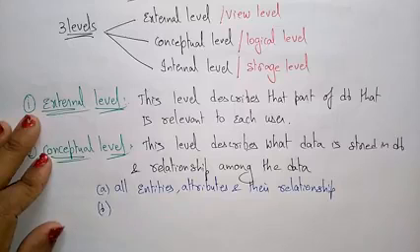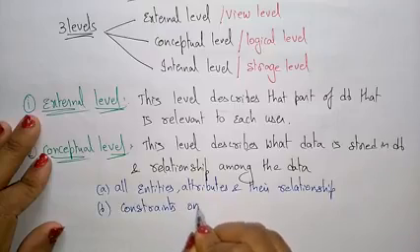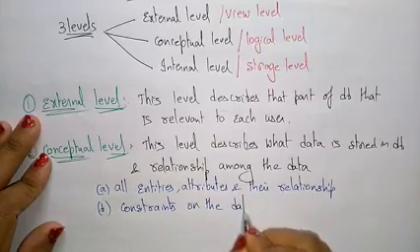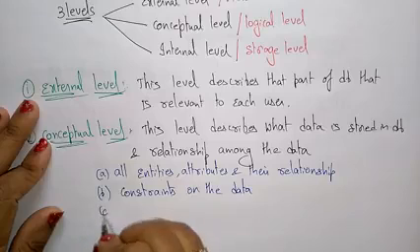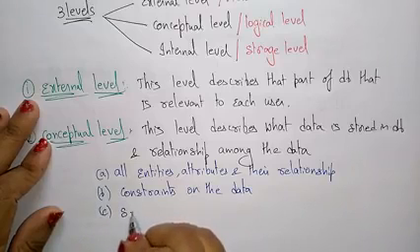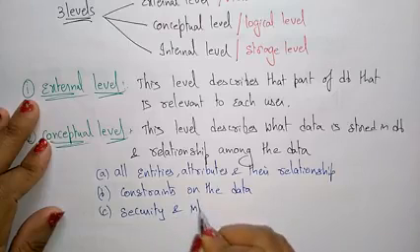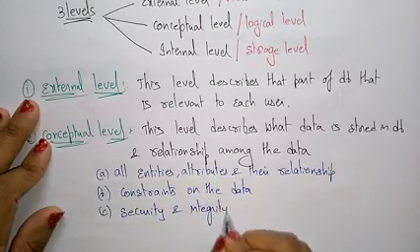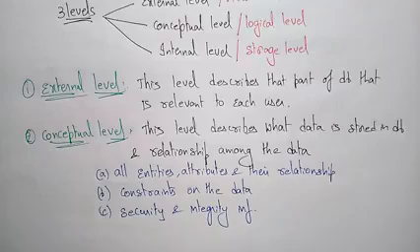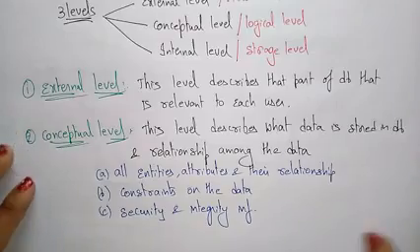It also represents the constraints on the data, and it describes the security and integrity information also. So this is about the conceptual level.